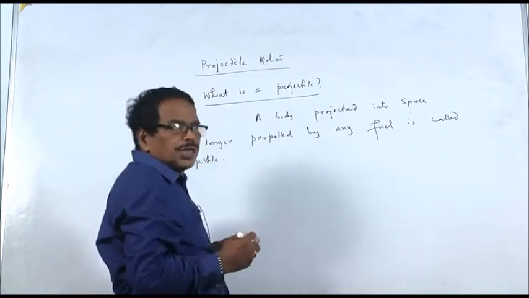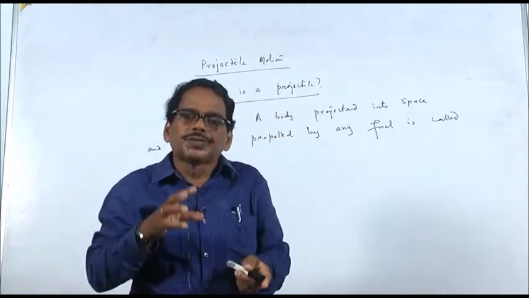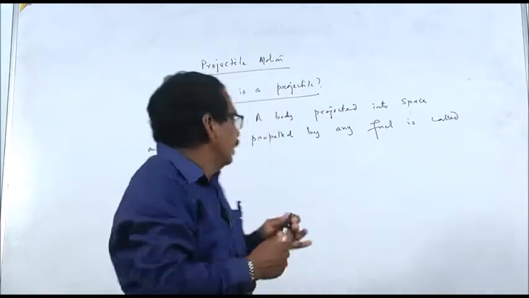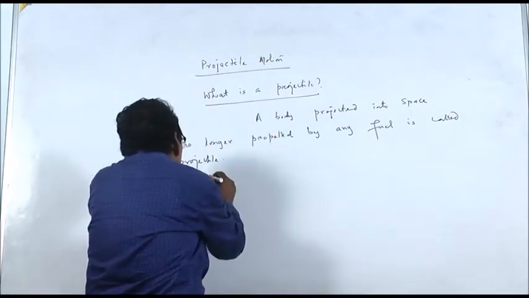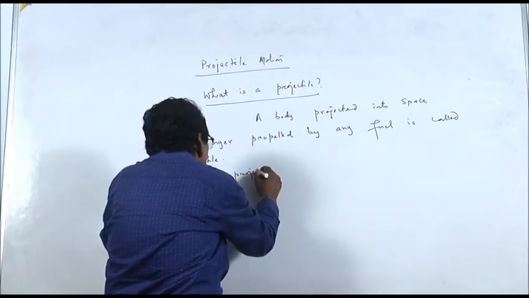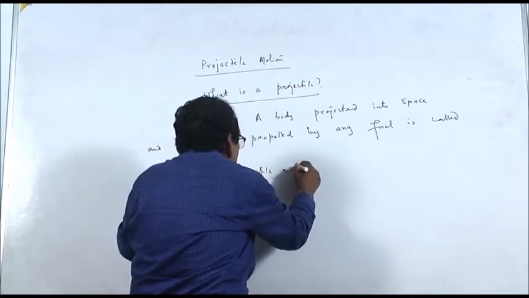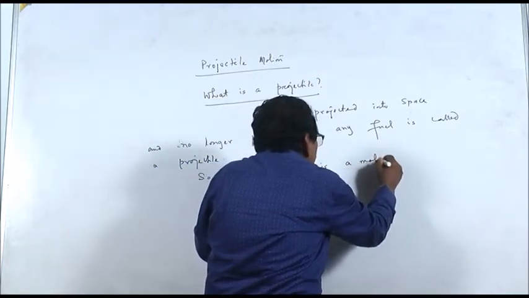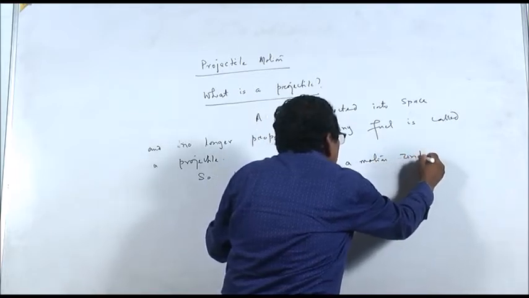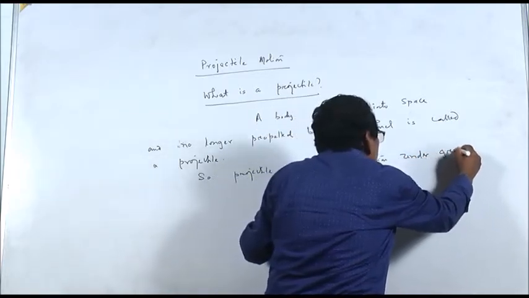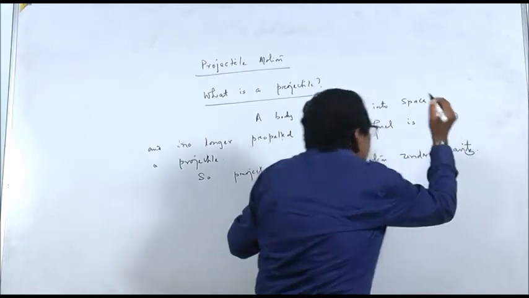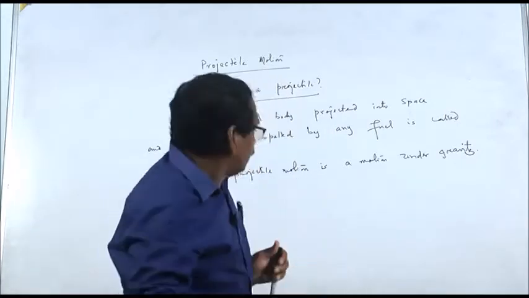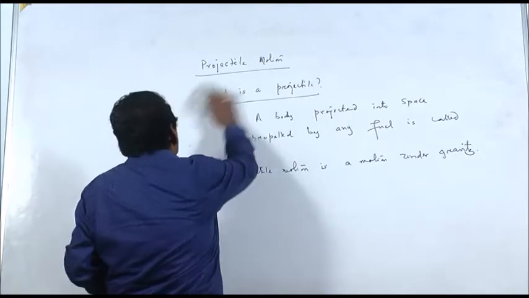So, when a body is projected into space, it is under the action of gravity. So, projectile motion is a motion under gravity. That is, g plays a very important role in this motion. We can project a body into space in a number of ways.